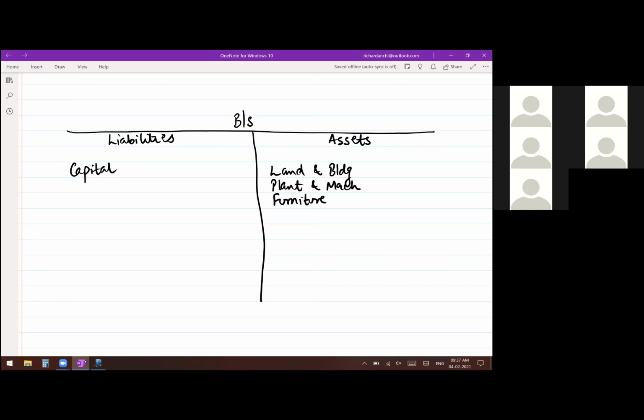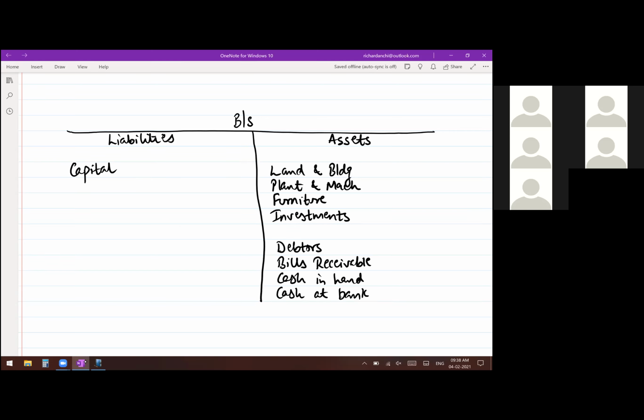Debtors, okay. Debtors, bills receivable. Cash. Yes, cash is there, correct. And cash, bank, correct. Cash in hand and cash at bank. Both are assets, yes. You also had investments. That's enough for the asset side.